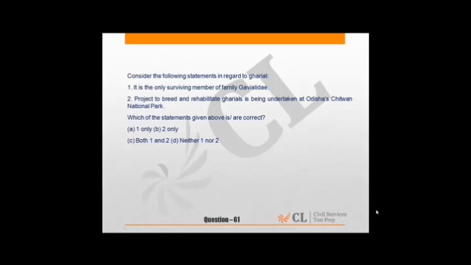Consider the following statements in regard to ghadial. So ghadial, you know, they are one form of alligator. It is the only surviving member of family Gavialidae. Project to breed and rehabilitate gharials is being undertaken at Odisha's Chitwan National Park. This statement is incorrect because Chitwan National Park is the first national park of Nepal, not of Odisha. So answer is A, 1 only.